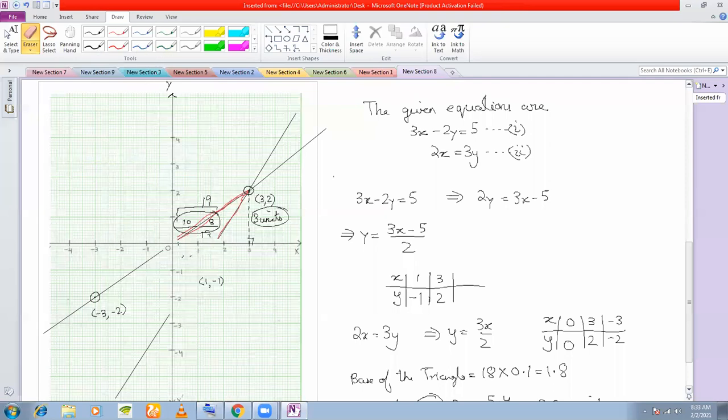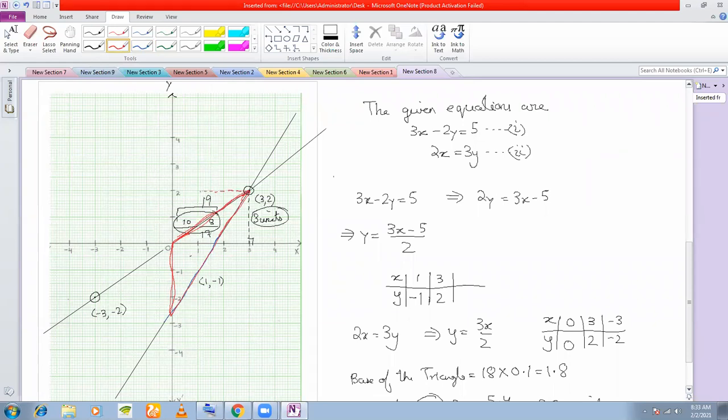Let me just, this is your line. It is forming this triangle. This triangle. Yes, isn't it? We're talking about this, right? Yes, sir. So if this is the triangle, I've taken the mistake.